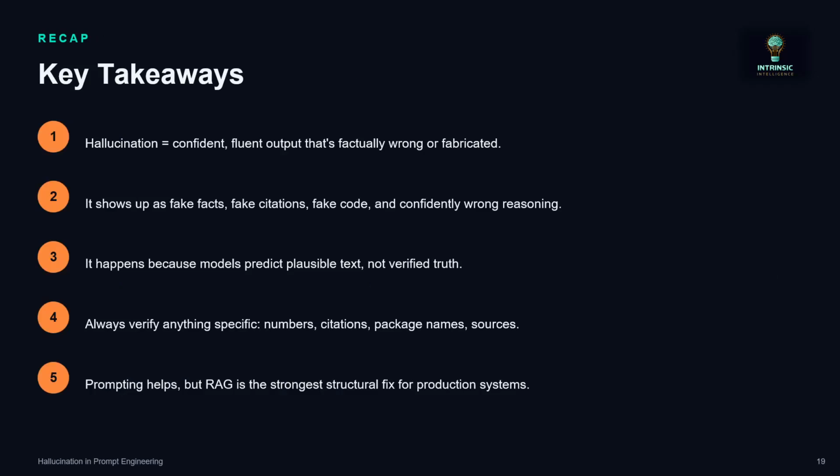Key takeaways. Hallucination is confident, fluent output that is factually wrong or fabricated. It shows up as fake facts, fake citations, fake code, and confidently wrong reasoning. It happens because the model predicts plausible text, not verified truth. Always verify anything specific: numbers, citations, package names, sources. Prompting helps, but RAG is the strongest structural fix for production systems. Without RAG, it won't have complete context.